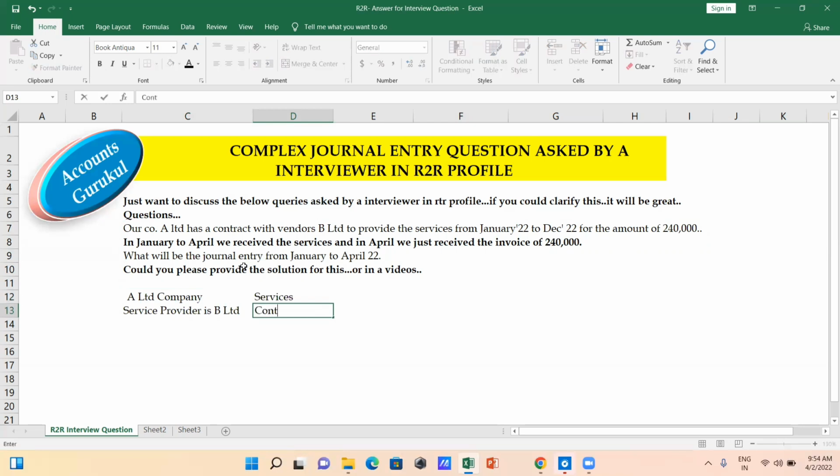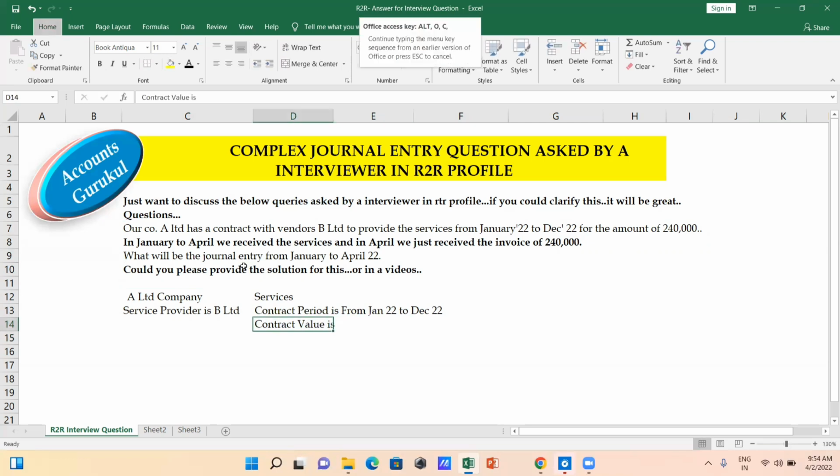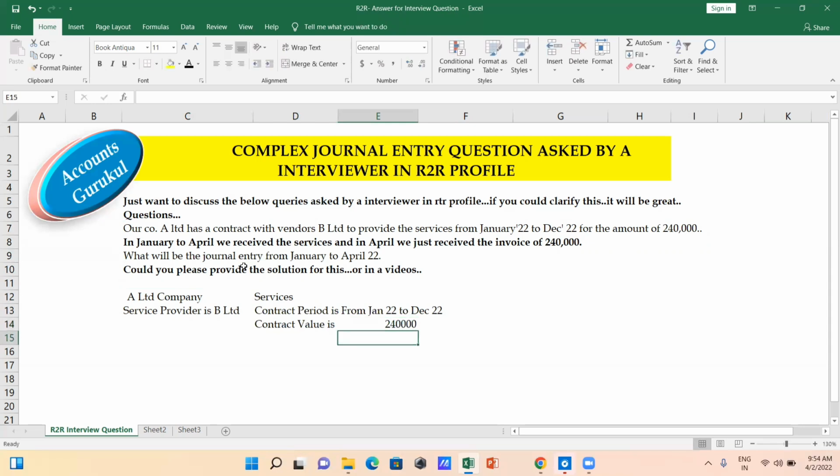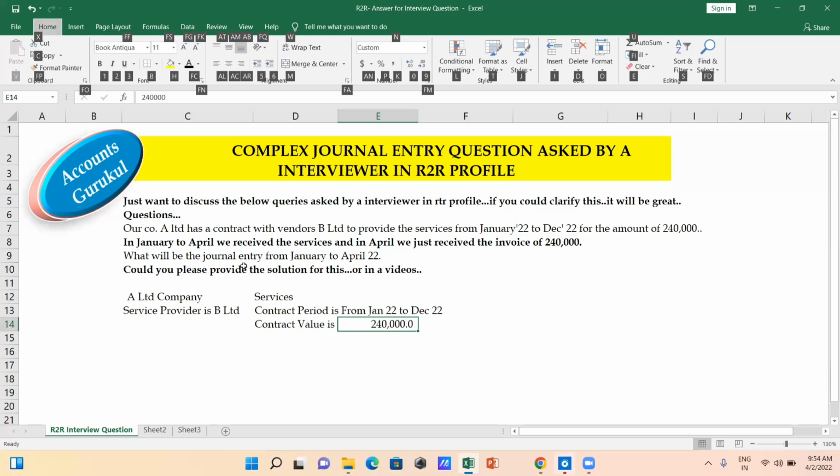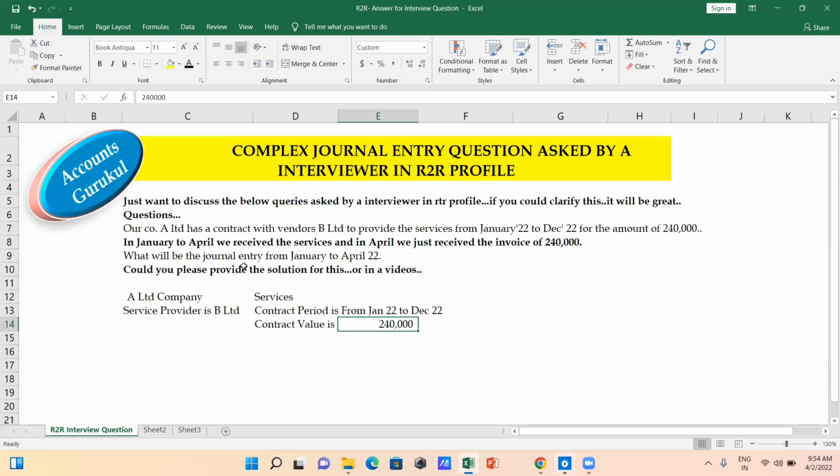Second, the contract period is from Jan 2022 to December 2022, and the contract value is 2,40,000.